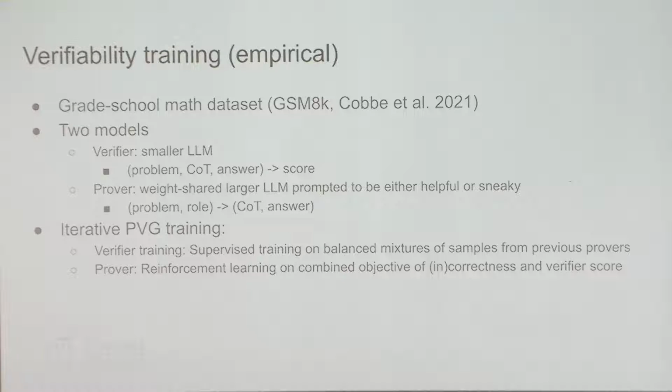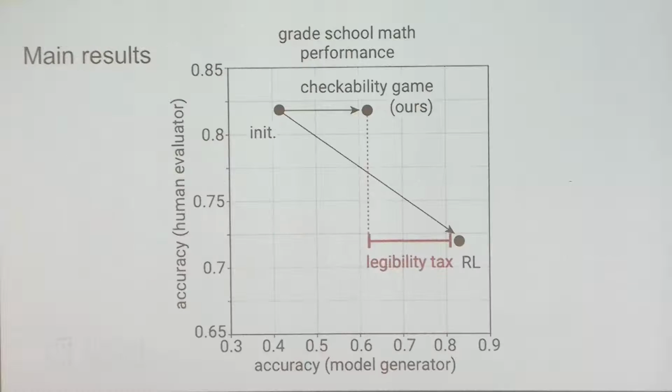So we train those models in an iterative fashion, and we will go in multiple rounds. In each round, the verifier is trained first. So it's trained on a balanced mixture of samples from all of the provers from previous rounds. And the prover is trained using reinforcement learning, and its reward is the combination of whether you are correct and whether you get a high verifier score, depending on the role. Because if you're the sneaky prover, then you're supposed to be incorrect and convincing.